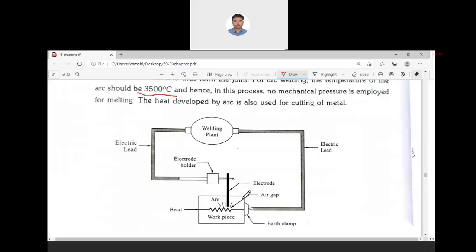So here there is no external mechanical pressure applied, but during this process the electrode will melt, and that will hold the two components together.